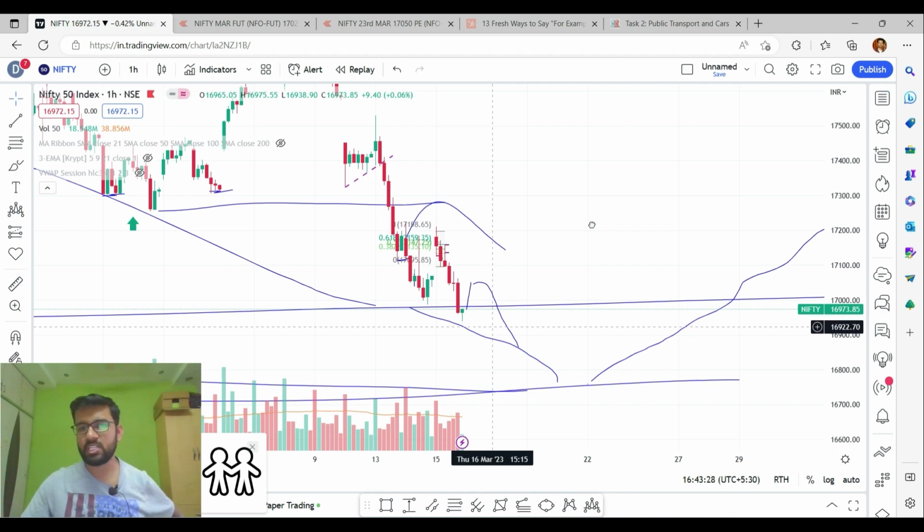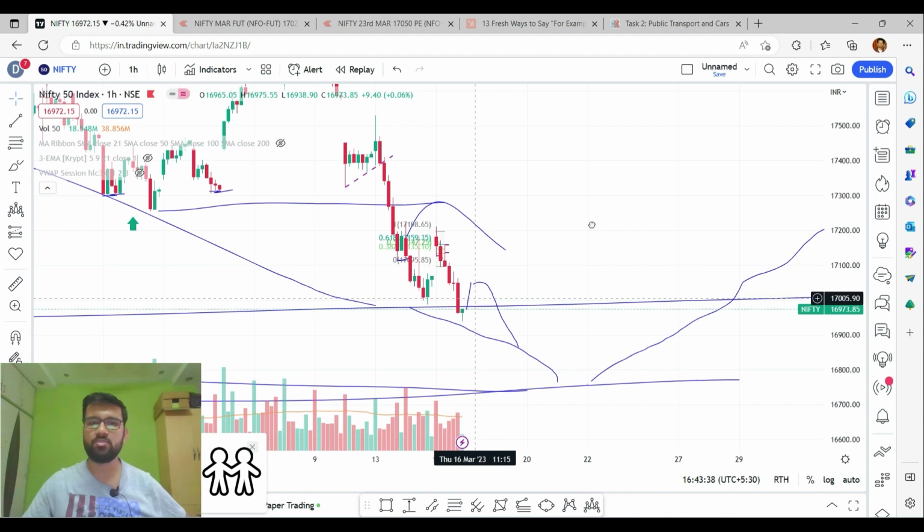But as tomorrow is an expiry day, we can expect a good rally up to 70,062, and from there we can expect the market to fall again. Why? Because most of the call writing and put writing can be taken aggressively at the 70,000 level. Then they will definitely try to push the market above the 70,000 level, and they will try to book profits as and when the market comes to this 70,000 level.